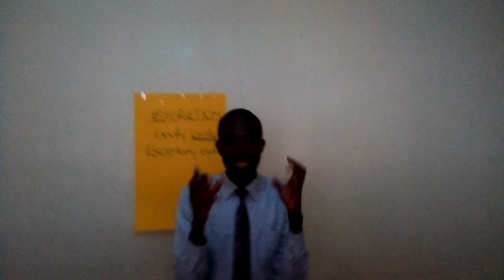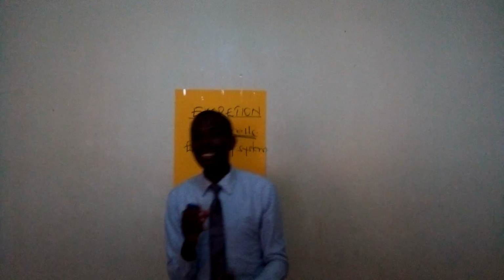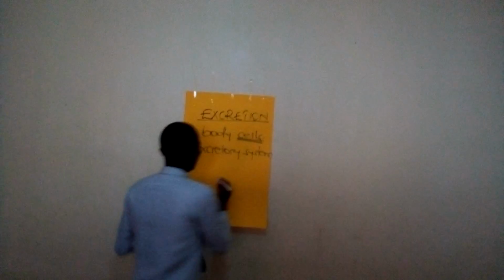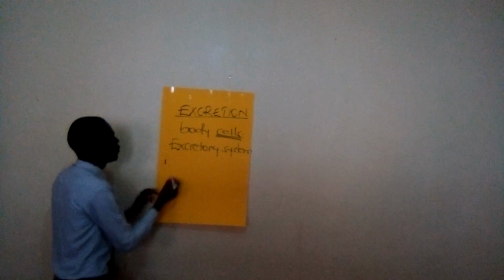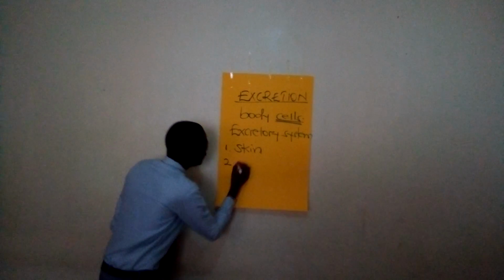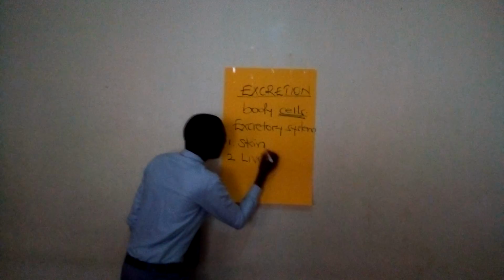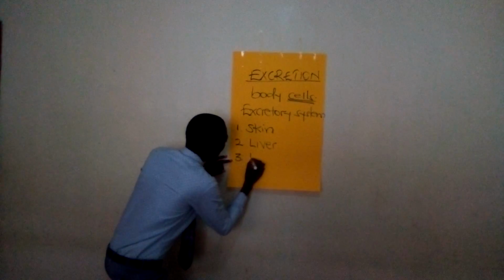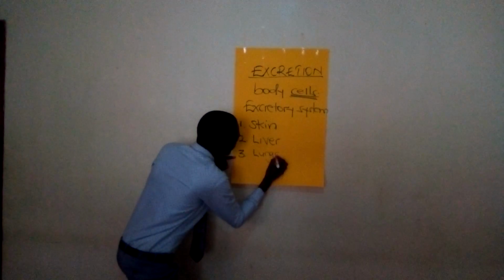And this system is made up of basically 4 organs. These are: 1, we have the skin. 2, we have the liver. 3, we have the lungs.